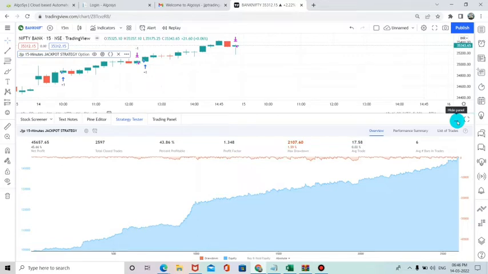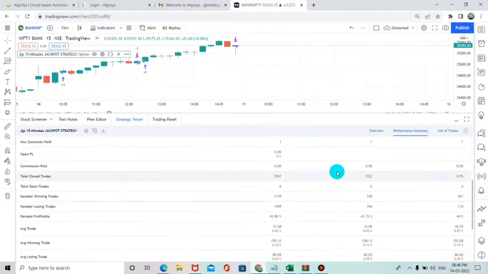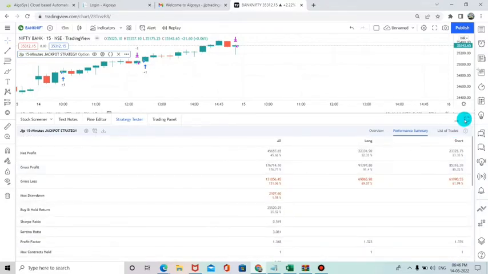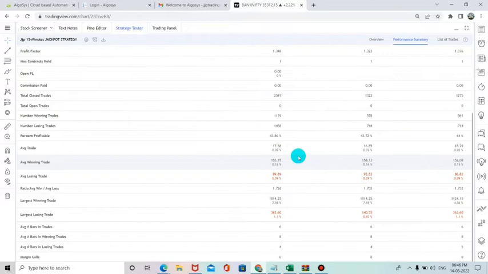We are also providing you the another strategy with 3 minutes time frame. So the both strategy I will be explaining today. So this strategy is providing you the performance summary. You can see it right here, every performance summary of trading view.